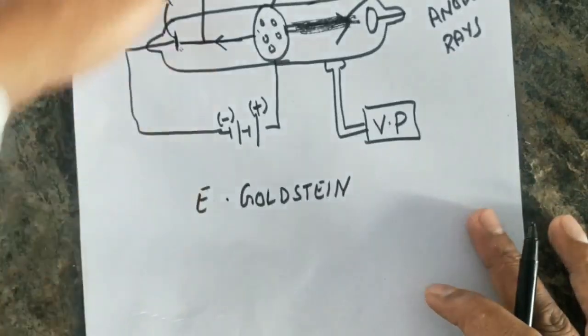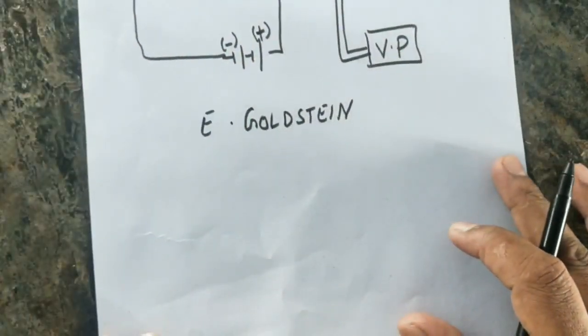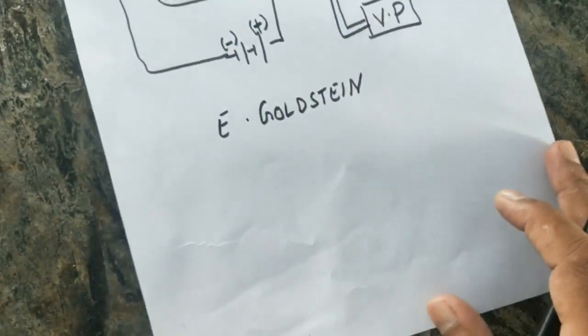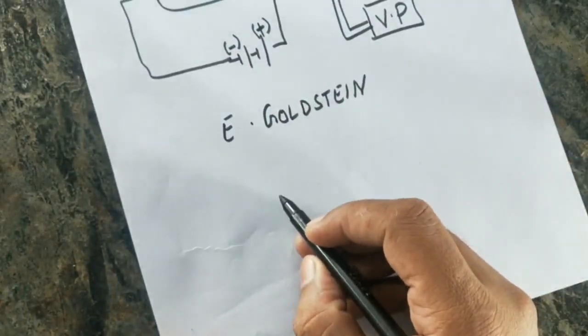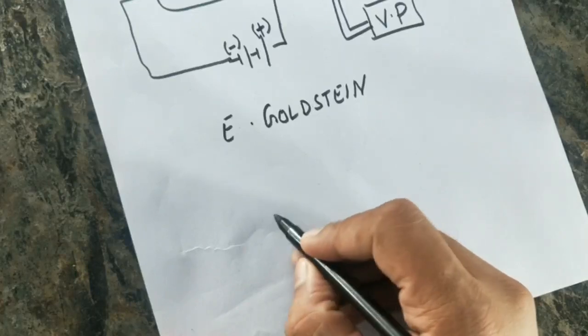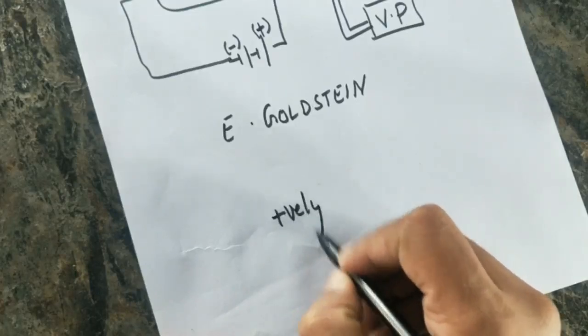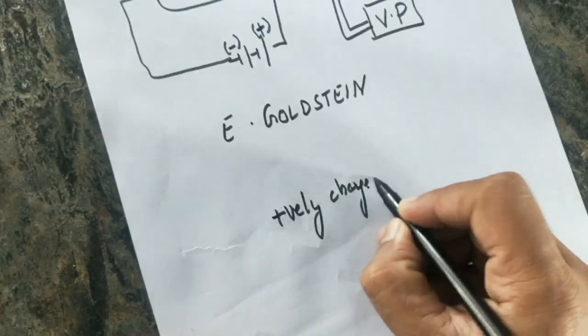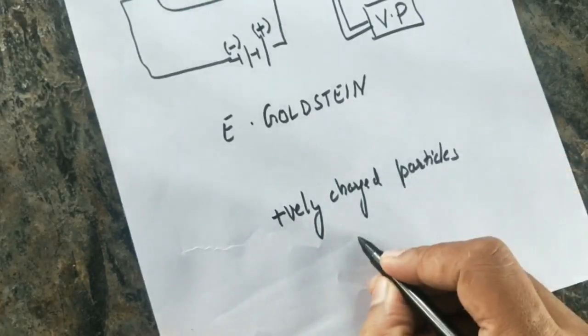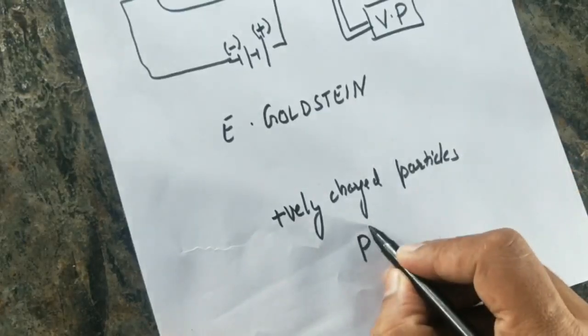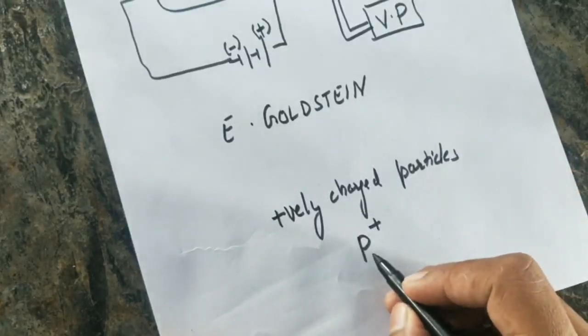When he subjected these canal rays to a number of experiments, he found out that they consist of positively charged particles. He named those particles protons, and the symbol of the proton is a small p with a positive charge.